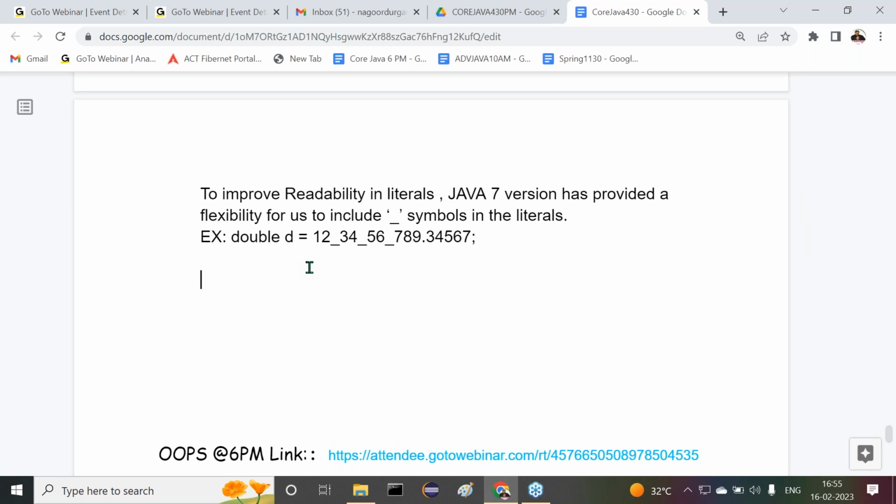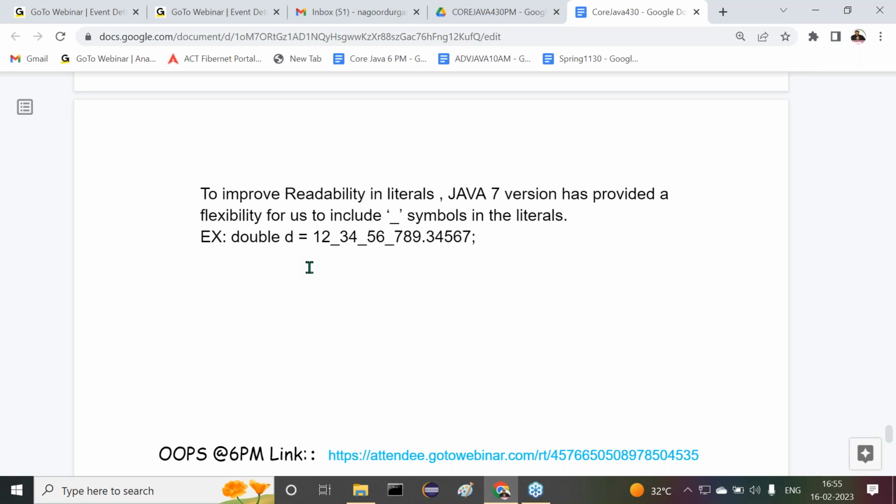If we provide underscore symbols in the literal, then what will happen? When we compile this code, the compiler will remove all the underscore symbols from the number. The compiler will restructure that number as the original number. Compiler and JVM will process that number as the original number.